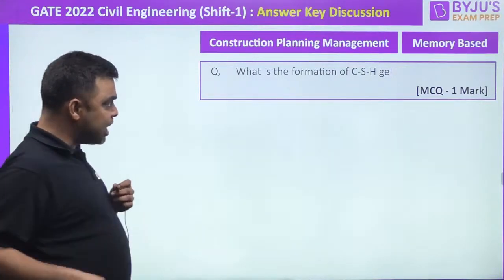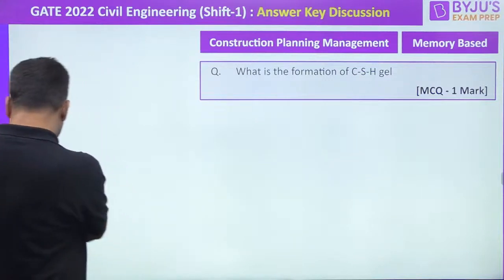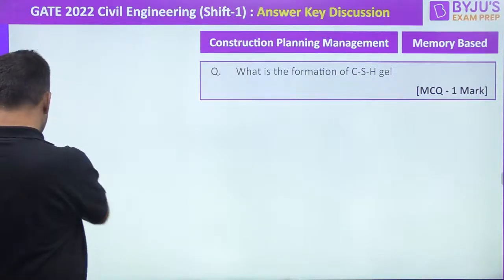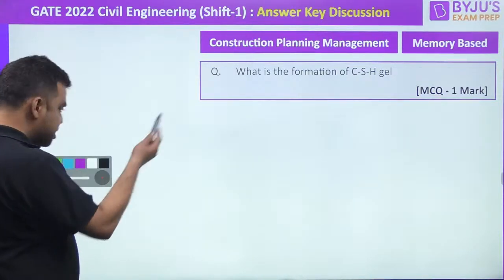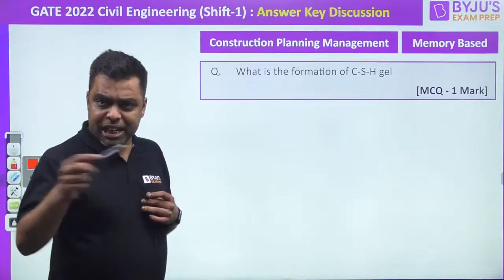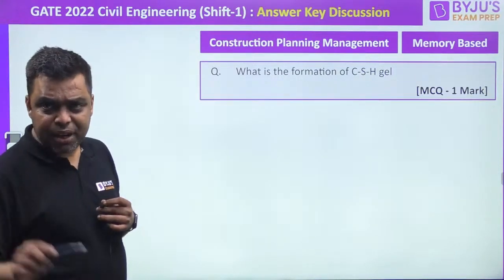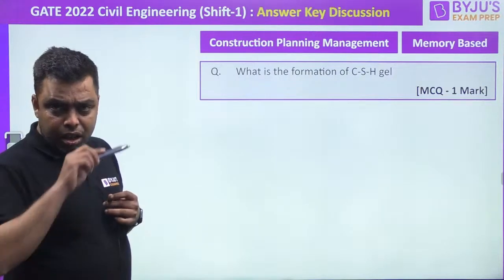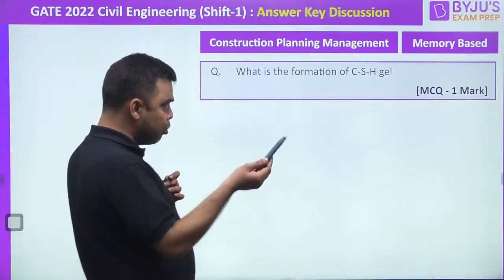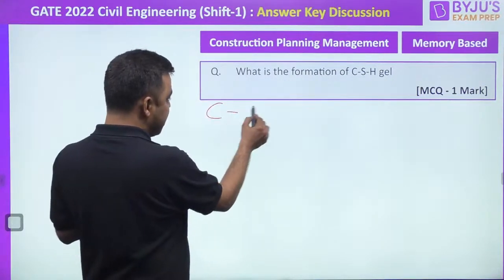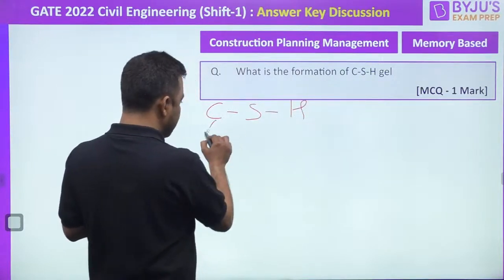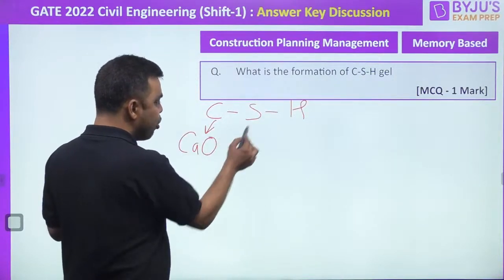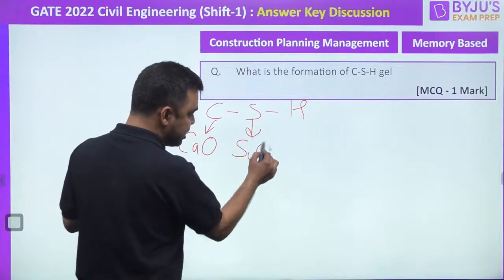Now, guys, the formation of CSH gel. Now, you must be aware about this. This is basically cement, right? Many a times we have discussed this. I will just tell you. Basically, CSH: C stands for lime, CaO. S stands for silica, SiO2.